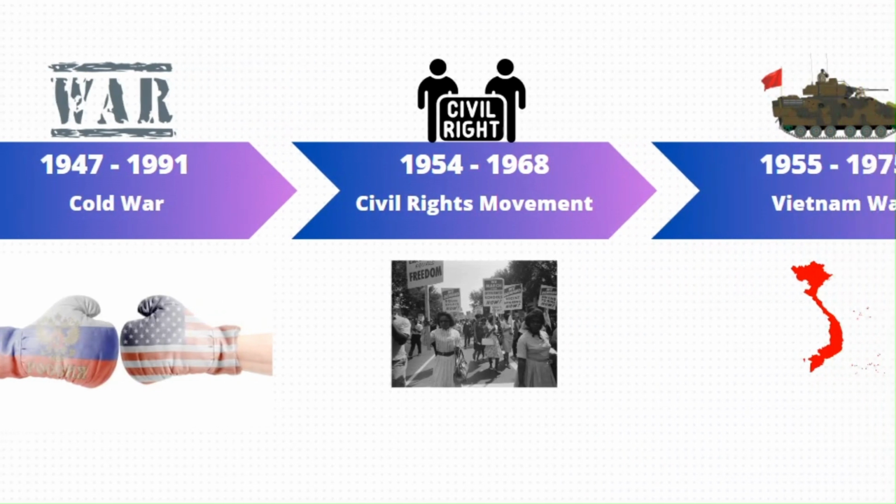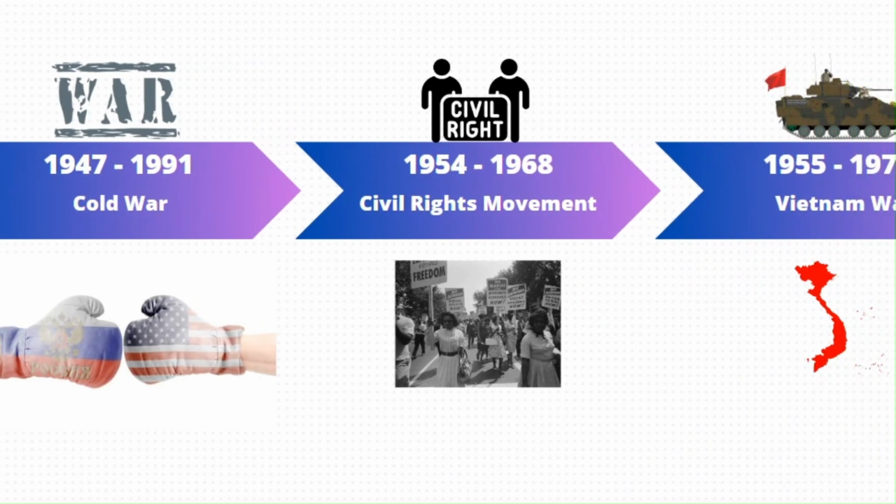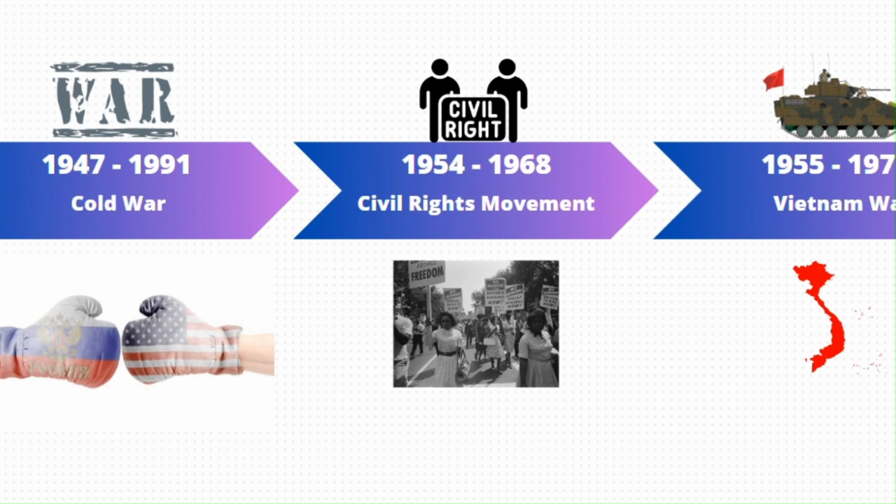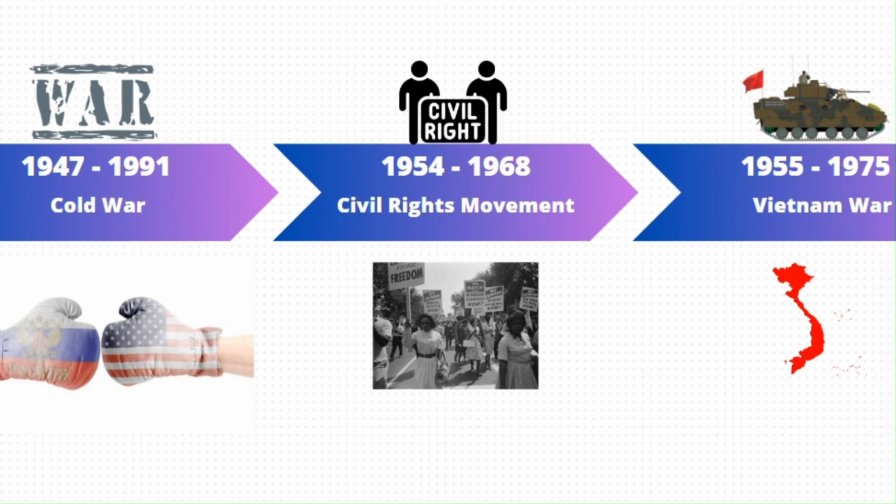The civil rights movement in the United States was a transformative struggle for racial equality and justice that gained momentum in the 1950s and 1960s. Led by influential figures like Martin Luther King Jr., it sought to end racial segregation and discrimination. Tragically, on April 4, 1968, Martin Luther King was assassinated in Memphis, Tennessee, causing profound grief and outrage.